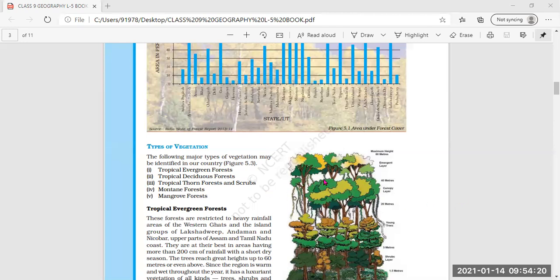As they depend on each other, plants depend on animals for manure and animals depend on plants for food. That is the interdependency or interrelation of plants and animals to each other, and thus we can say that they are forming an ecosystem.